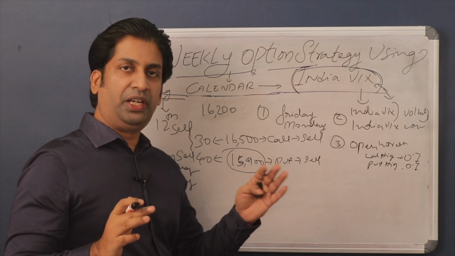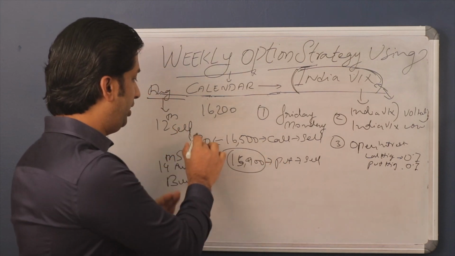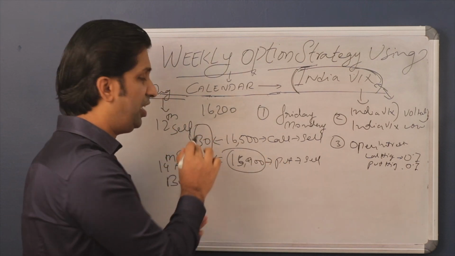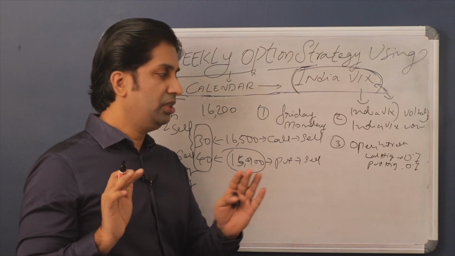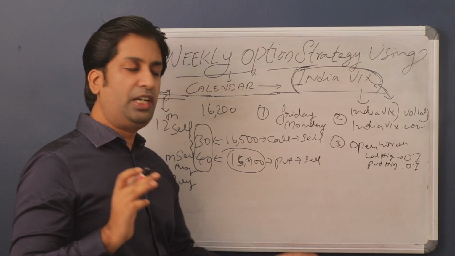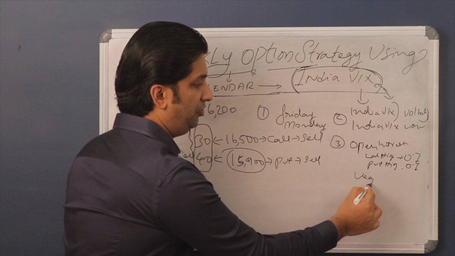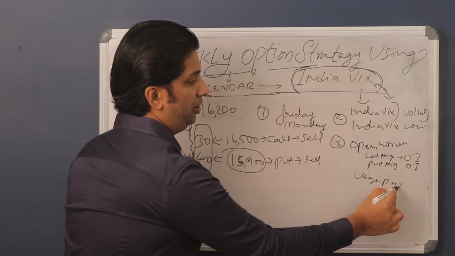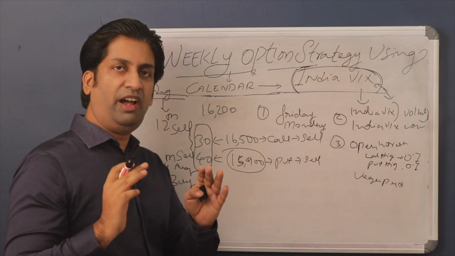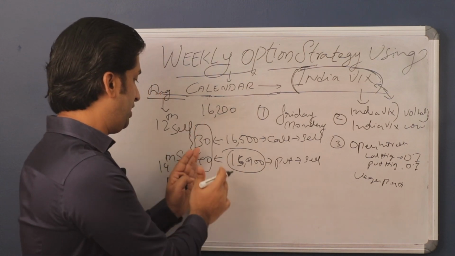Now you have to be very careful. What is the price here? 30 and 40. You have to select the same prices, because we are going to make this strategy Vega positive. So you have to select the same premiums.